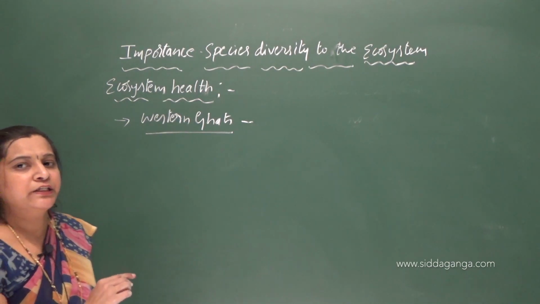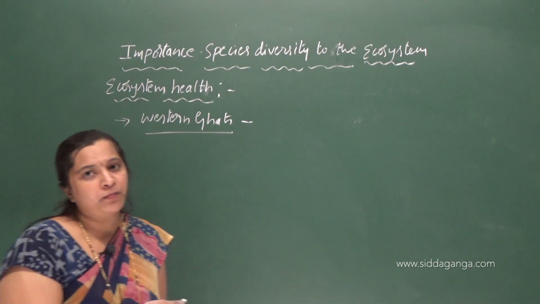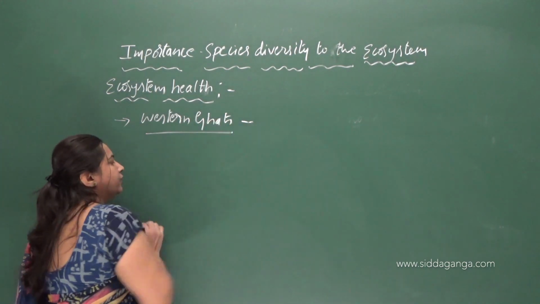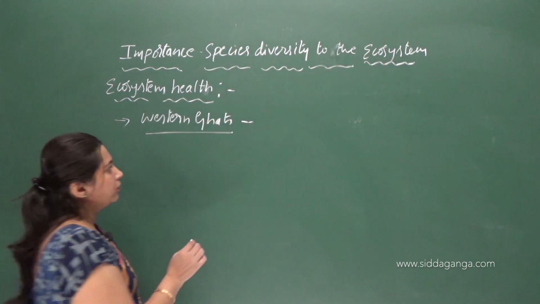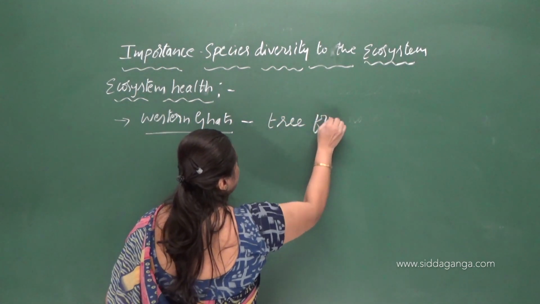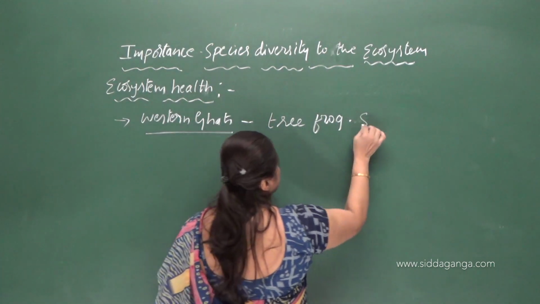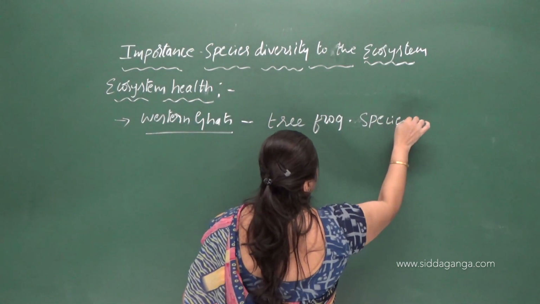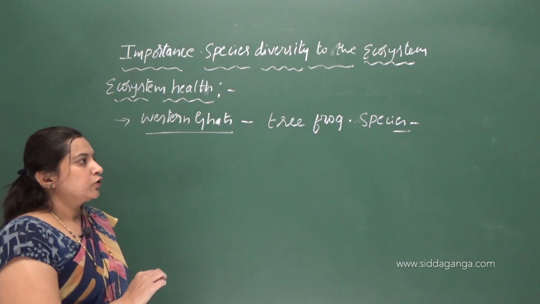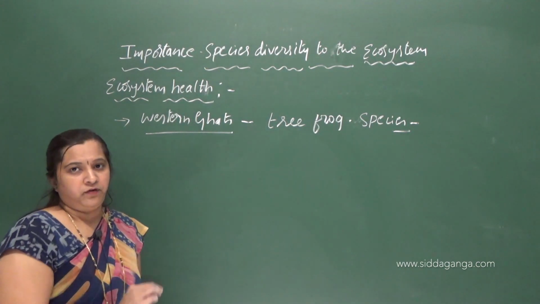When compared to the Eastern Ghats, the Western Ghats have more amphibian species. So in the Western Ghats, if any one of the tree frog species becomes extinct, there will not be much difference.